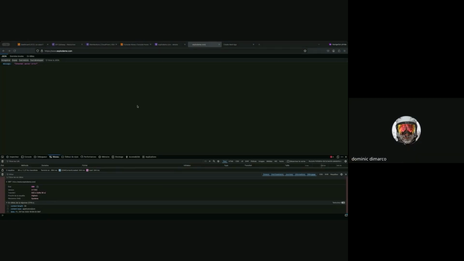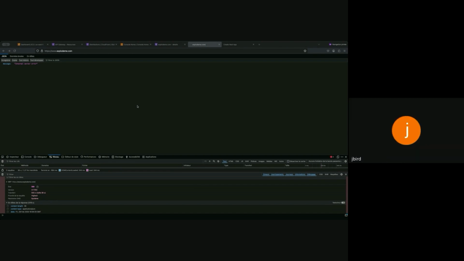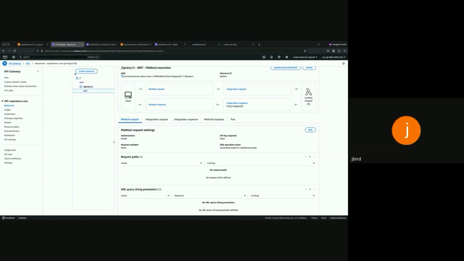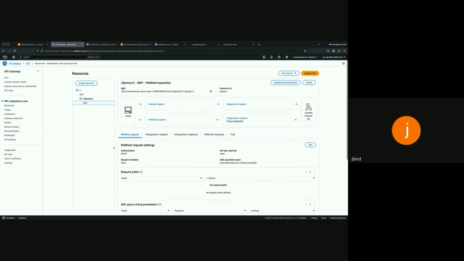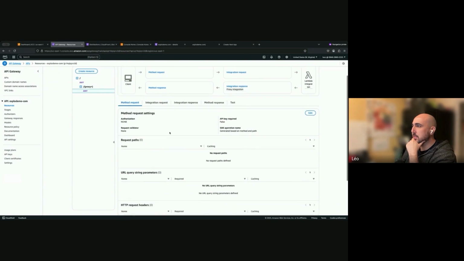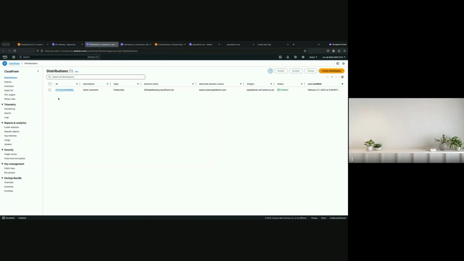500 server error is what I see, which means nothing's coming back. So I think this points to something where we're not going to get much more out of the console or the browser. It points definitely to something wrong with the infrastructure, I guess it's API gateway. Maybe we should go to the CloudWatch logs to see if we can find an error.